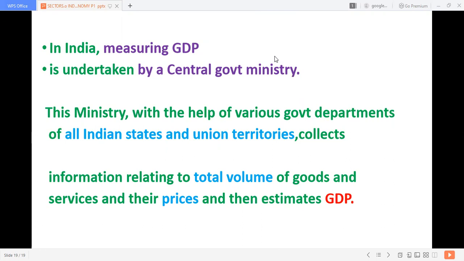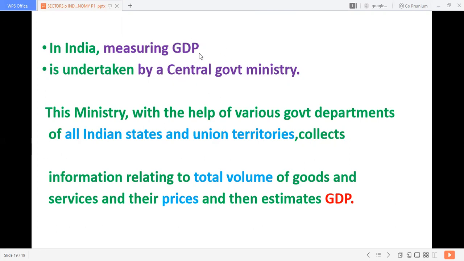So we have to know how many industries, factories and IT sectors are there. Every sector is producing, but how far is it effective? What remedial measures do we have to take? So the government has to follow this production. It has to concentrate and monitor to develop the GDP of the nation. So it is undertaken by the central government ministry.